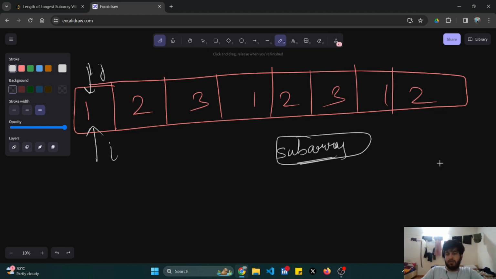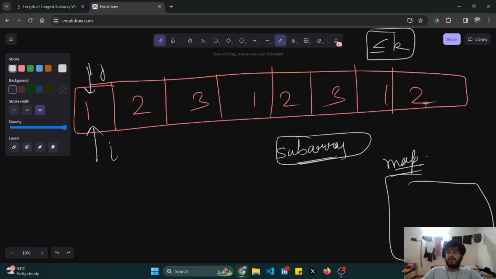Okay, so I'll make a map as I need a map. And I need that the frequencies of all the elements in my subarray should be less than or equal to k. And my max length is equal to 0 initially. I'll update this max length as soon as I get any answer. So I'll come to this element. I'll move my j pointer if the condition follows, and if the condition doesn't follow, then I have to move my i pointer to a point till when my condition follows.